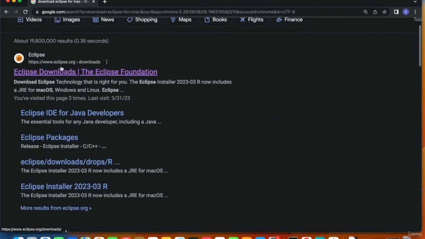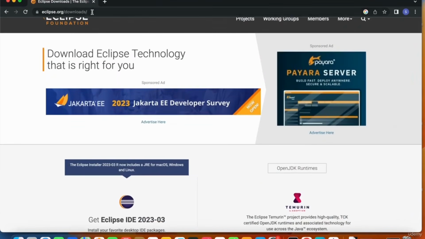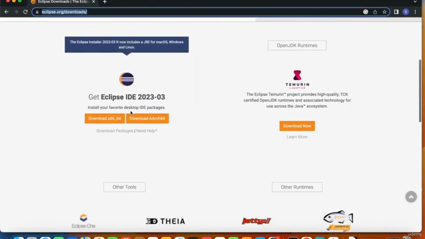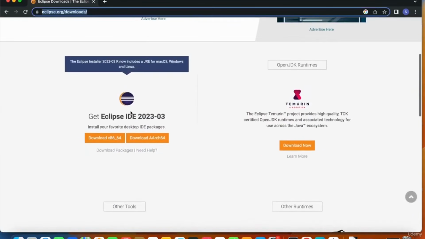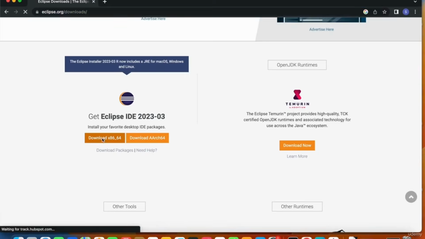So this is the Eclipse website, eclipse.org. Let's go and click there. eclipse.org/downloads is the URL. And here, as you see, you can download the x86-64 version. This installer includes a JRE for Mac OS. So if you want to download Eclipse for Mac OS, Windows or Linux, you need to use this installer. So I'll go and click on download.